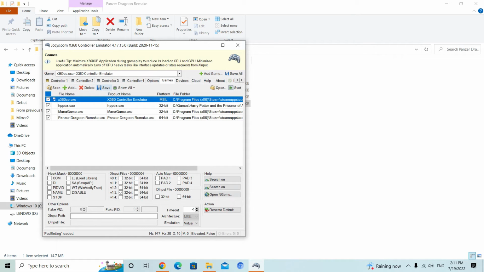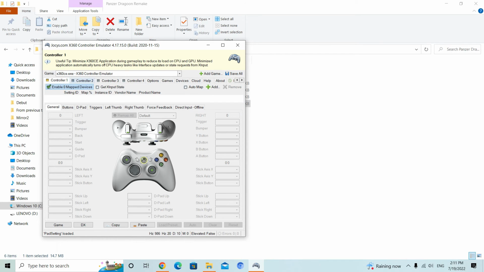It will appear and then you'll have to click add. Just click controller 1 and click add here.